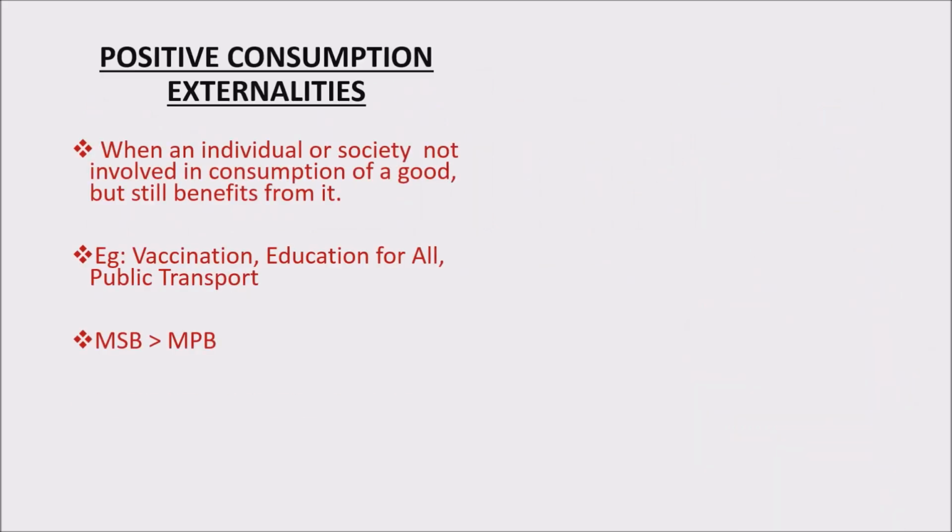Okay, now let's summarize everything that we learned. Under positive consumption externality, the definition is when an individual or society not involved in consumption of a good still benefits from it. Examples can be vaccination, education for all, public transport, and so on. Here, MSB, that is marginal social benefit, is more than MPB, marginal private benefit. Marginal social benefit is when the society benefits overall, whereas marginal private benefit is just the individual or that group of people's benefit. What does government do? Government provides subsidies and incentives to encourage such kind of consumption.